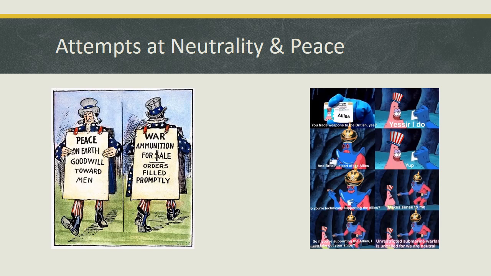Wilson tried to steer the United States on a path of neutrality during the war between the Allied and the Central Powers. This was in the tradition of American non-involvement in European wars as far back as President Washington and Jefferson. Britain, though, would seize American ships attempting to run the blockade to Germany, while President Wilson protested it as a violation of a neutral nation's freedom of the seas.